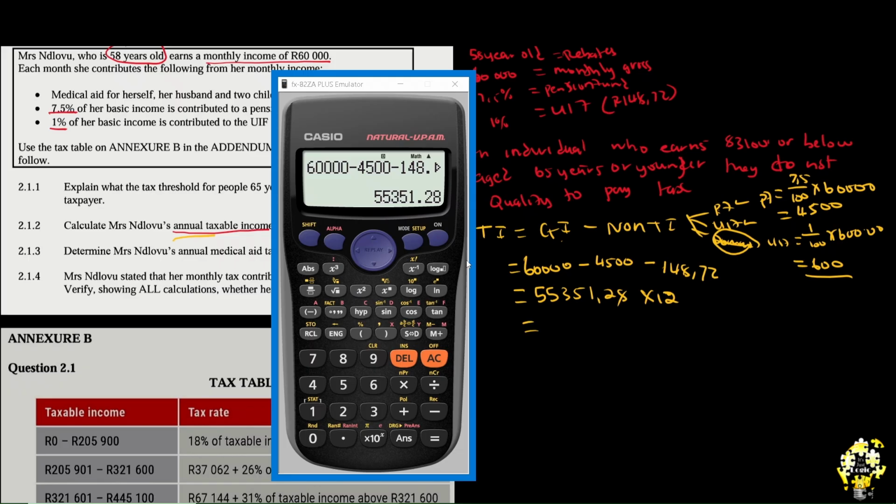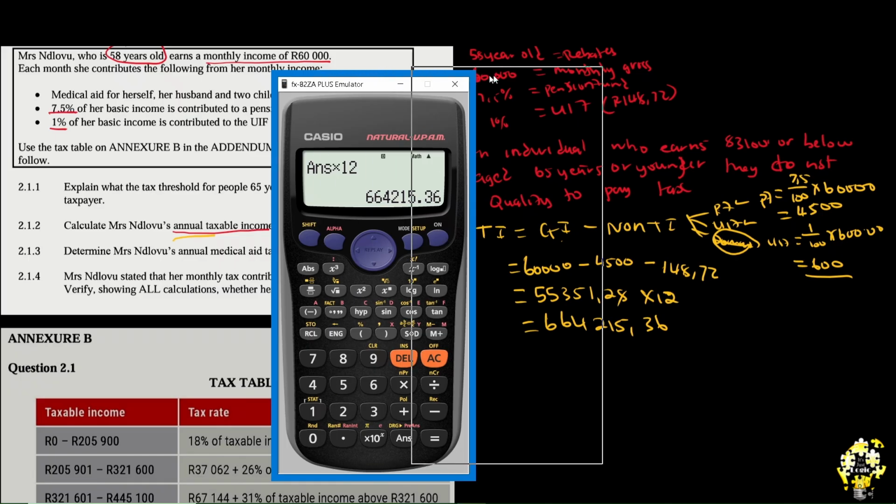You have to be as sharp as possible when it comes to taxation, because any mistake of taking a monthly for an annual or an annual for a monthly, you are going to mess up a lot of calculations. So pay attention. You see, I donated an hour to making this video. You have to be donating more than that. You have to be compounding that seriously in your practice. So now we have 664,215.36. This is our annual taxable income.